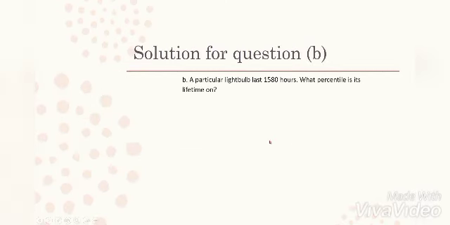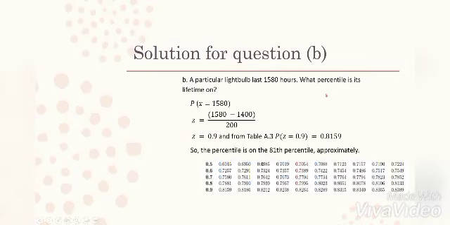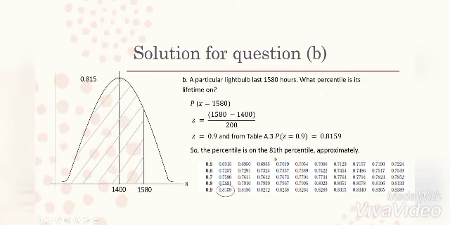And for question B, a particular light bulb lasts 1580 hours. What percentile is its lifetime on? For this question, x equals 1580. So we can directly take the Z, which is 0.9. From table A.3, we know that 0.90 is 0.8159. So the percentile is approximately the 81st percentile. From the graph, we can see the area is in this region.